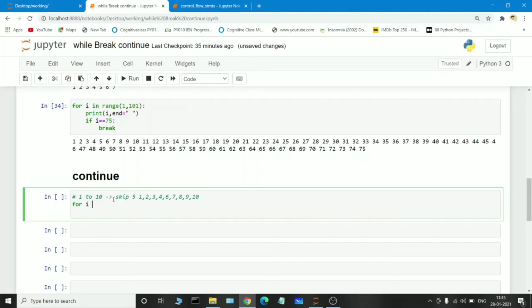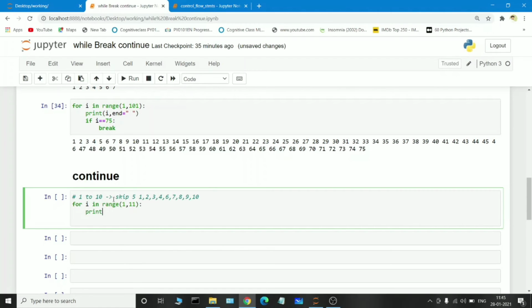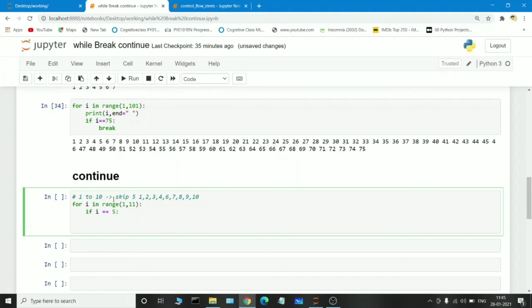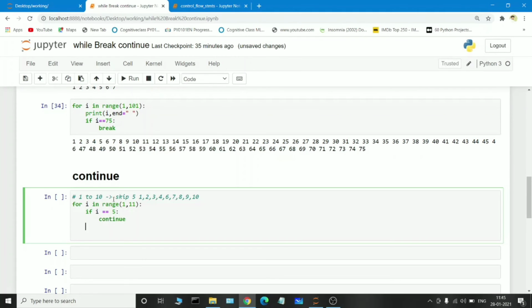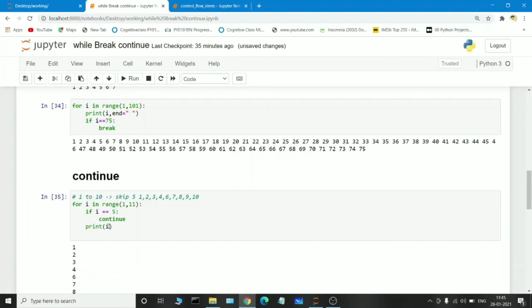For example, I am repeating the loop for I in range of 1 to 11. Okay, I'm just printing the value. So instead of printing here, we first write the logic. If I is equal to 5, I am passing the continue keyword, and then printing. Instead of printing on separate lines, we can also print in sequence with the help of the end keyword.